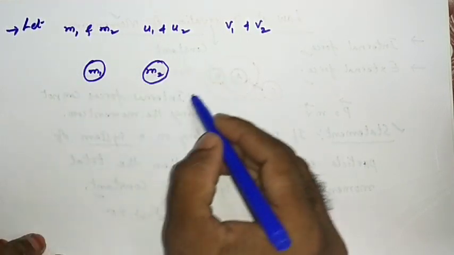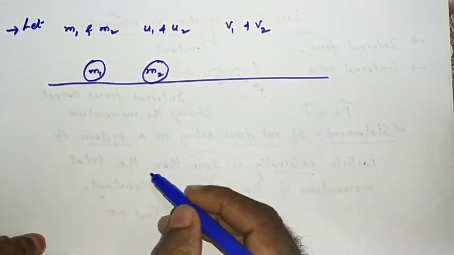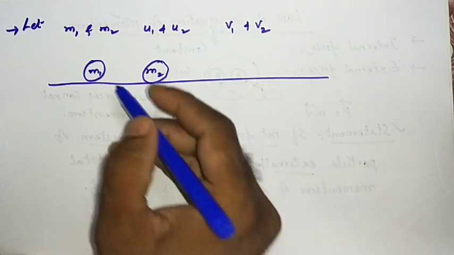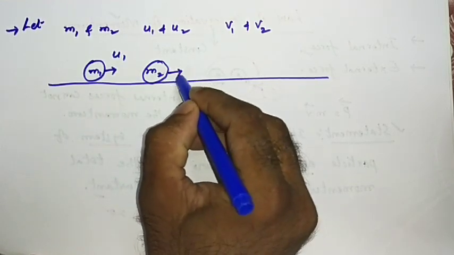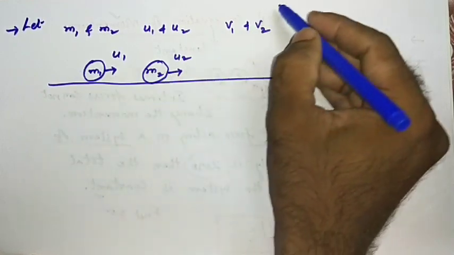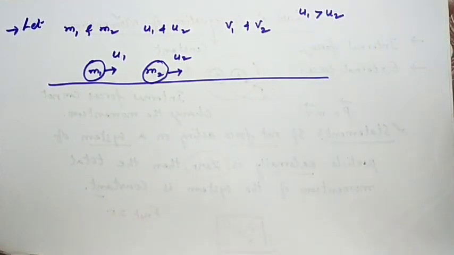These two I consider as a system. These two are moving on a straight line. Let us take m1 is moving with a speed u1, m2 is moving with a speed u2. Here let us take u1 is greater than u2. What happens when u1 is greater than u2?